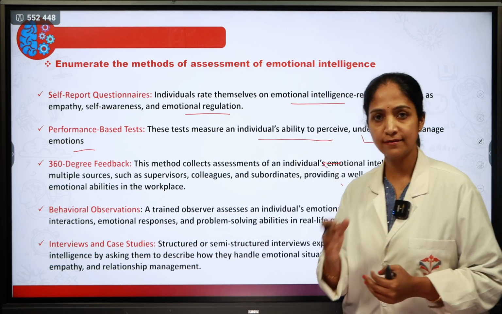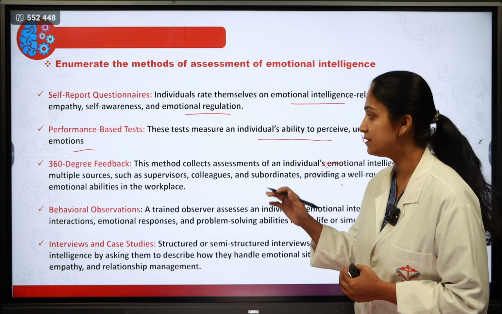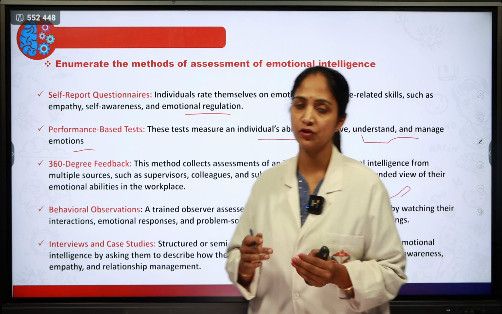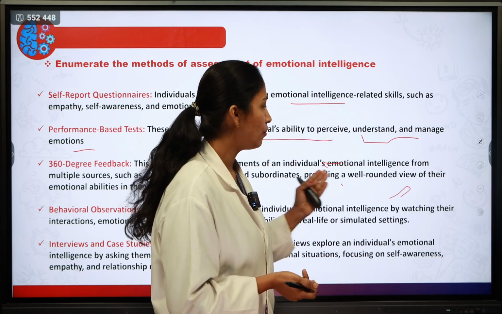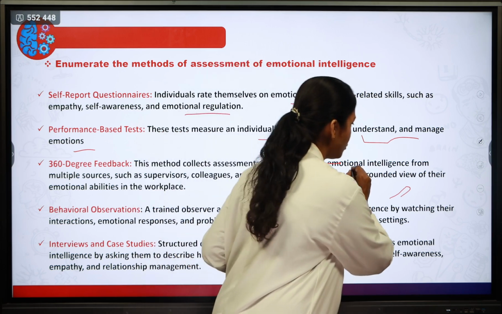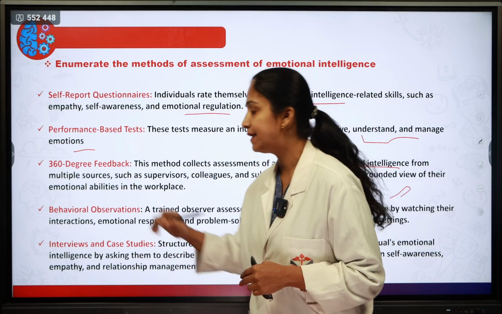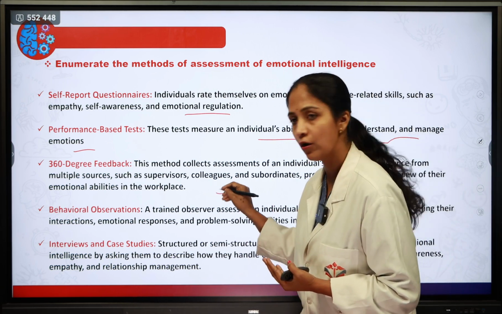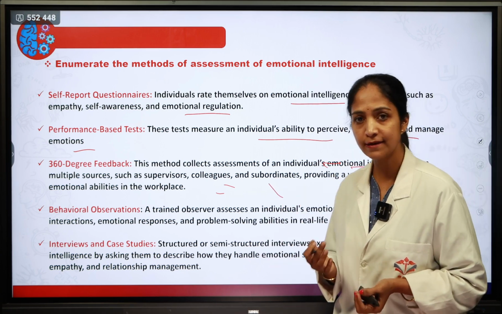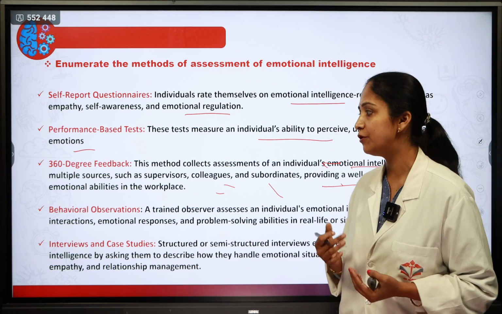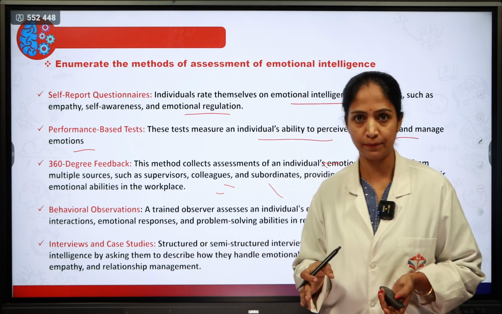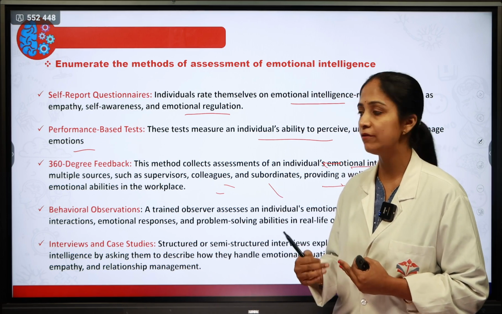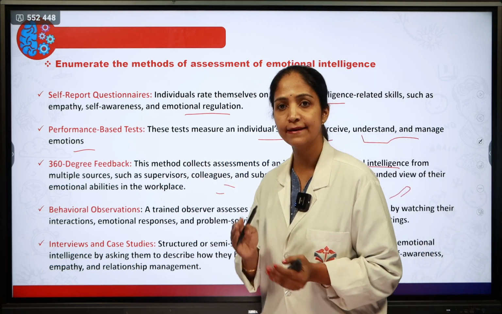Next one is the 360-degree feedback. Here this method collects the assessment of the individual's emotions from multiple sources, either the supervisor, the colleagues, or the subordinates, providing a well-rounded view of emotional ability in the workplace. So in the workplace, the colleagues and subordinates provide information for this 360-degree feedback test.